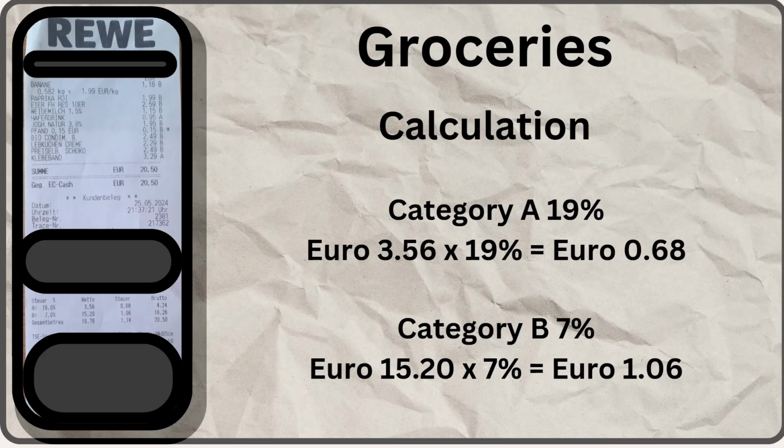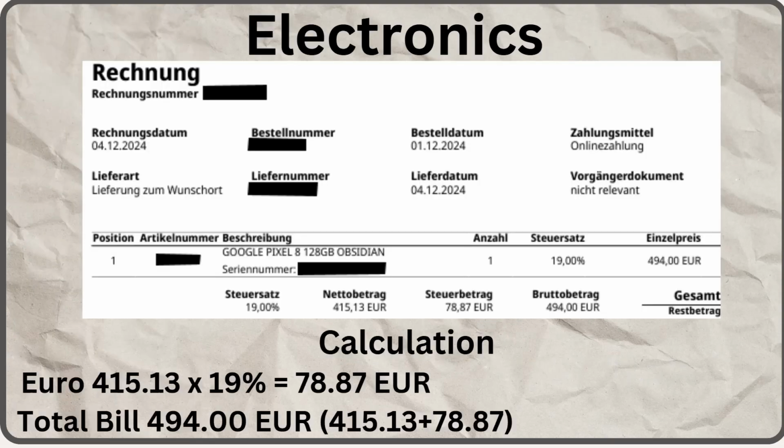And moving further, I took an example of electronic goods. So recently I bought a Google Pixel, and this is the Rechnung. Rechnung is a bill. Actually, in German, it's called Rechnung. So here, the detail of the value added tax is given. That is a standard rate, which is 19%.